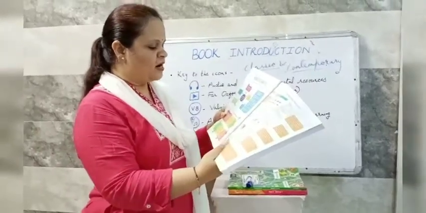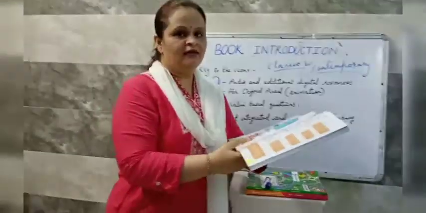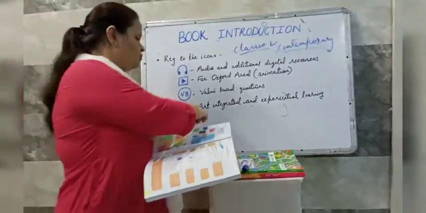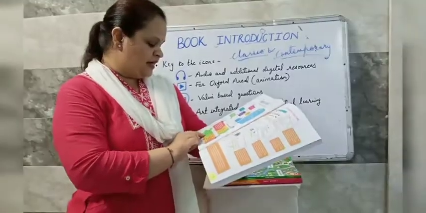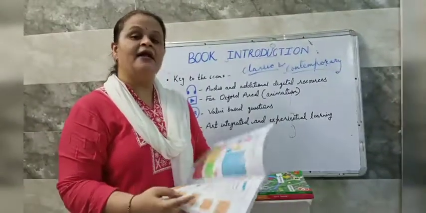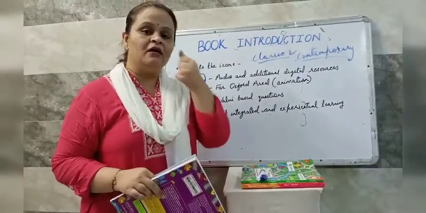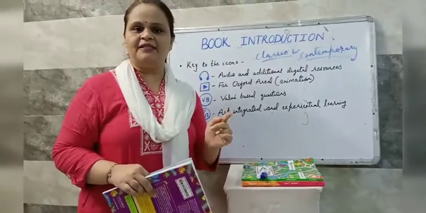Second is fun layout and design to make the teaching-learning experience enjoyable. You can find, just like I have explained, the art integrated learning, the art corner, fine. Then the starter activities, then digital resources including audio, animations, videos and interactive exercises. Where can you find that? In the Oxford Arial app. Okay, you can access that.